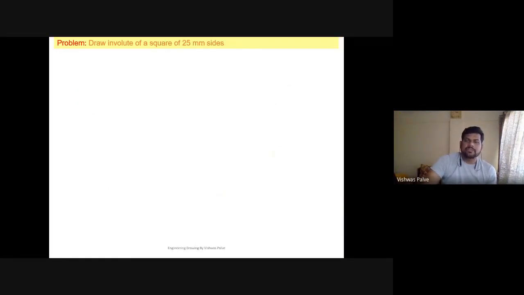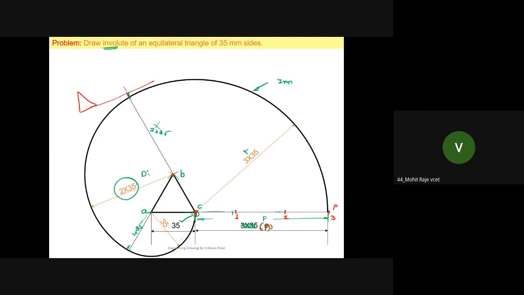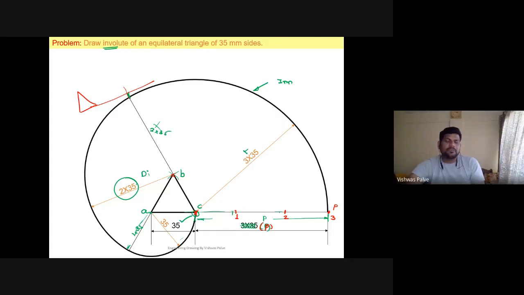Next is to draw an involute of a square. Sir, do we have to draw these diagrams with a pen pencil or with normal pencils? Preferably you use a pen pencil, because whenever you use a normal pencil, you continuously have to use a sharpener, because the point of a pencil gets blunt after 1 or 2 uses. Whereas a pen pencil will always draw a line of the same thickness, 0.5 mm. Whereas with a normal pencil, initially it draws a 0.5 mm line.